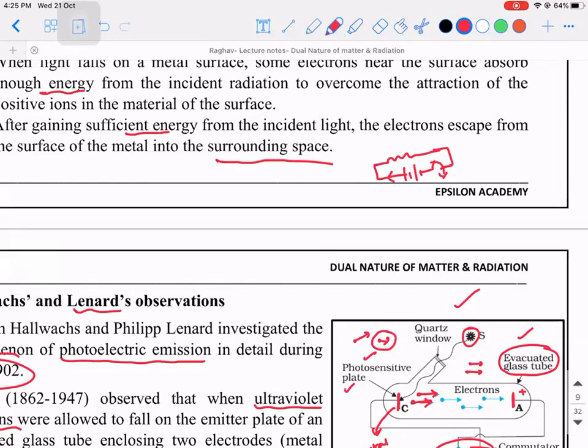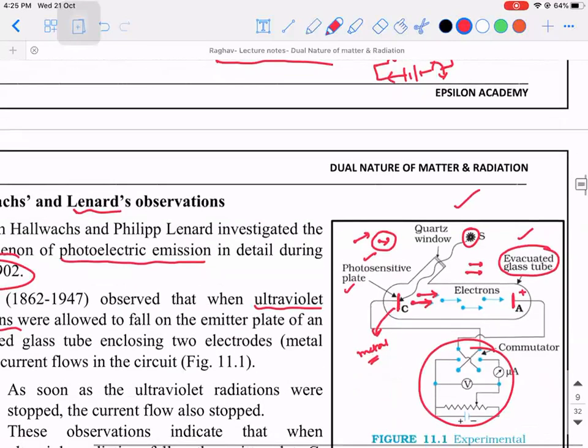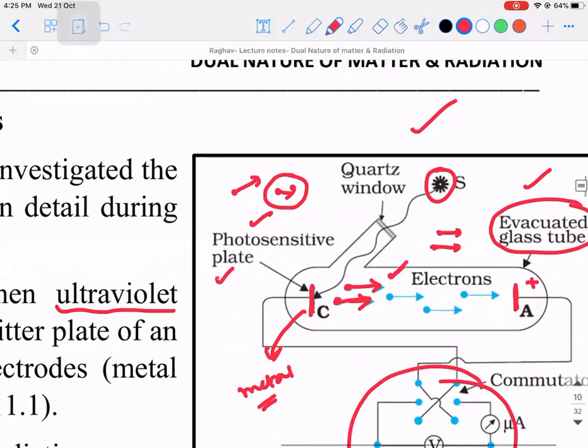So current is said to be complete only when the charged particles are in a complete loop. For that, we need to ensure that the electrons that are coming out are rightly pulled towards the positive plate. That is why we use an anode. This anode potential plays an important role in all the observations that we are going to do. I hope you're able to understand all the logic, right? So this is the idea behind the design of this particular circuit.